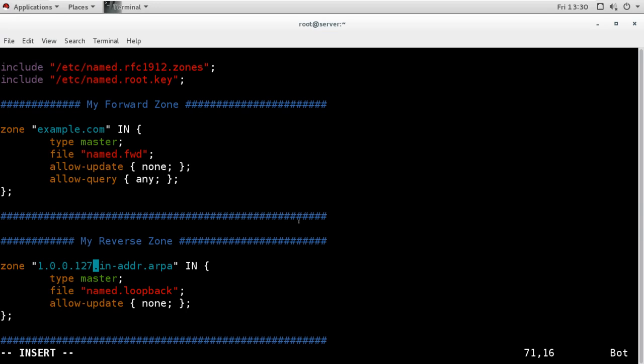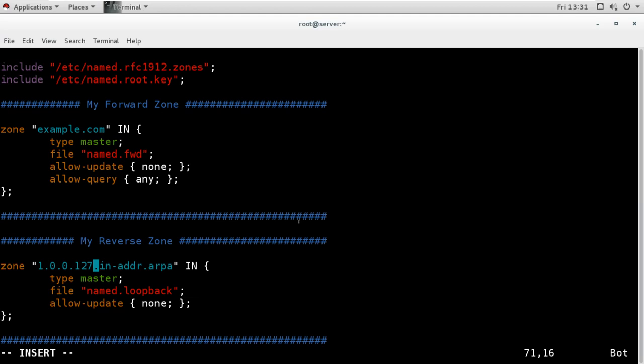This is the ARPA style of adding reverse zone information. In Windows, you give the reverse address normally, but internally it goes like this.